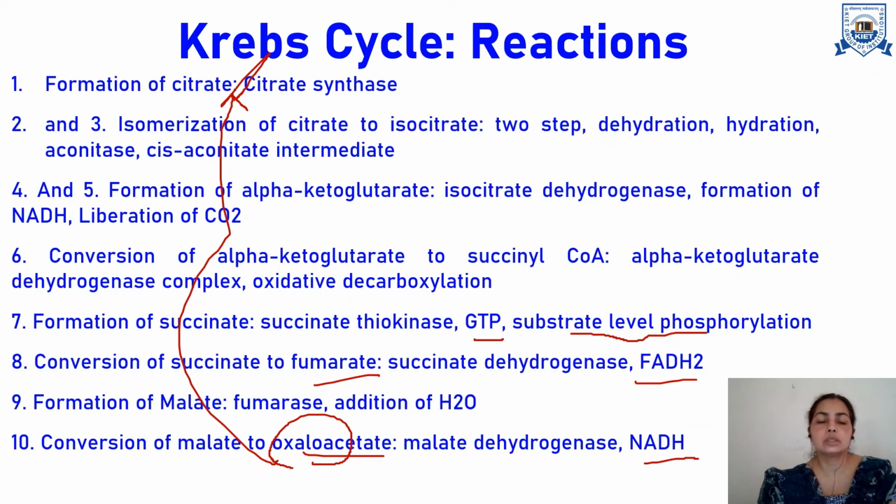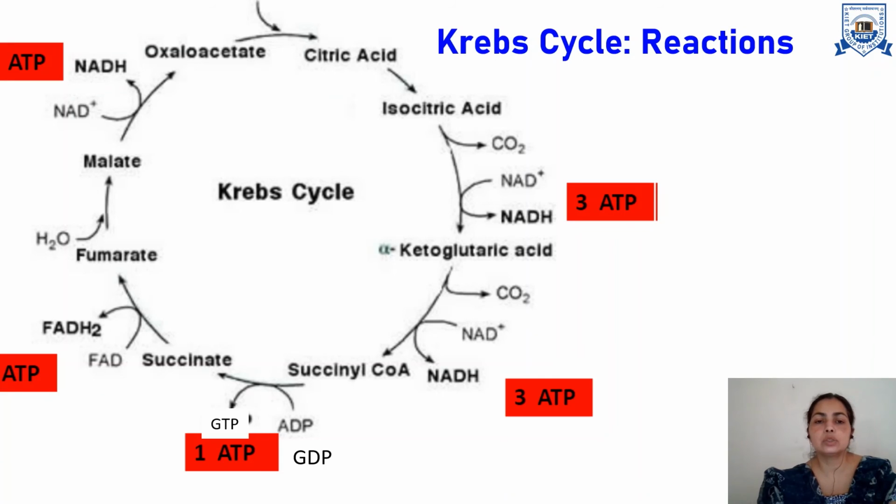So these are the 10 steps, and this is the overall cycle as you could see here. Acetyl coenzyme A, which was obtained from glycolysis pathway pyruvate to acetyl coenzyme A conversion, will interact with oxaloacetate. There will be formation of citric acid, then isocitric acid, alpha-ketoglutarate, succinyl coenzyme A, and then succinate, fumarate, malate. In this way, this cyclic pathway will proceed.